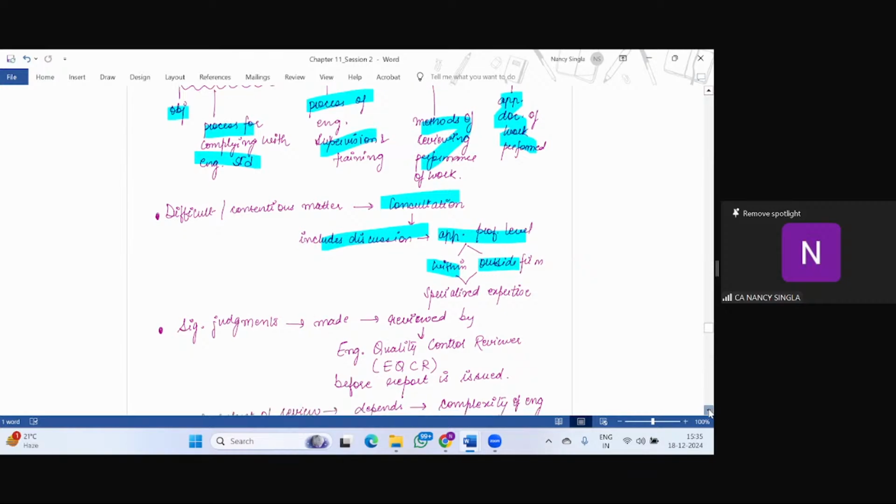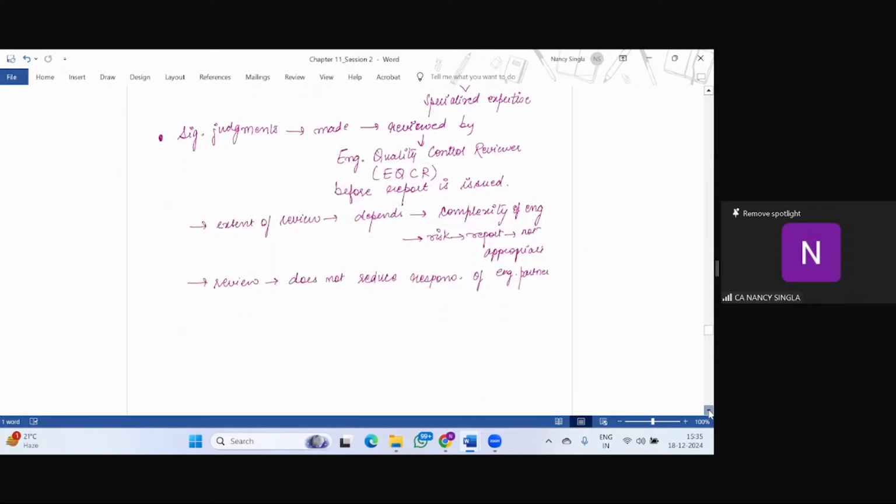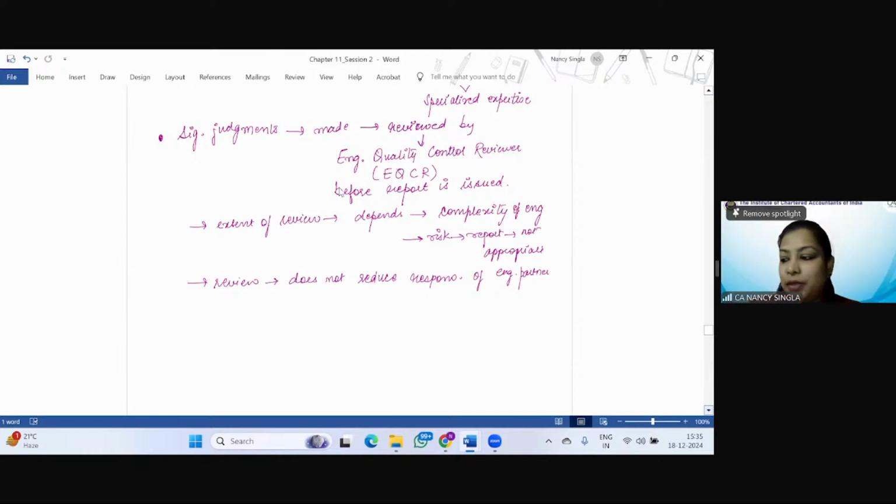Now, in engagement performance, though SQC applies to all the engagements, your audit, review, everything, for the purpose of simplicity I'm taking the example of your audit. So when the audit has been performed, certain significant judgments are made.